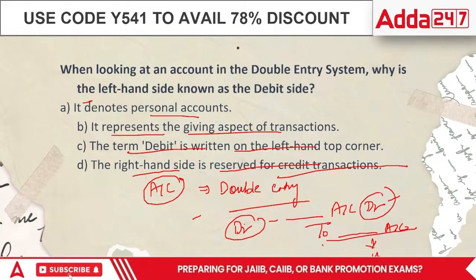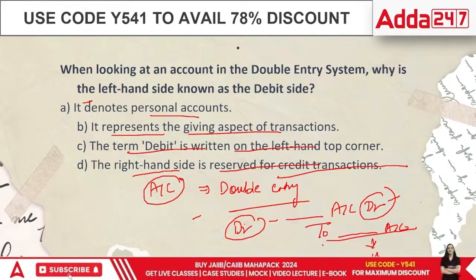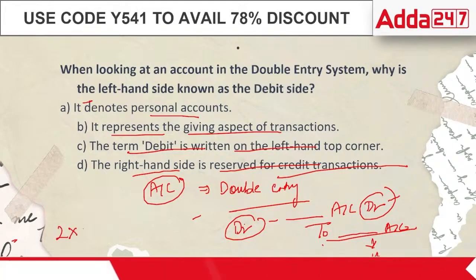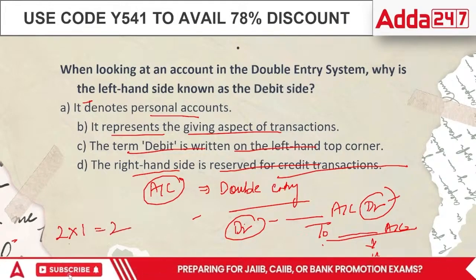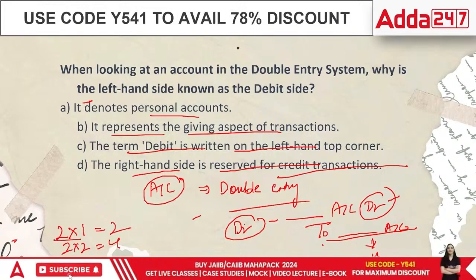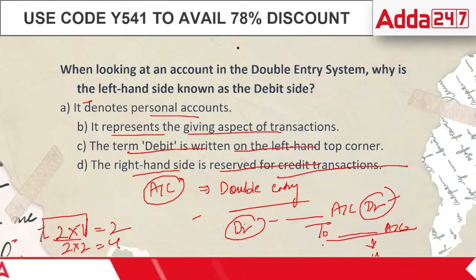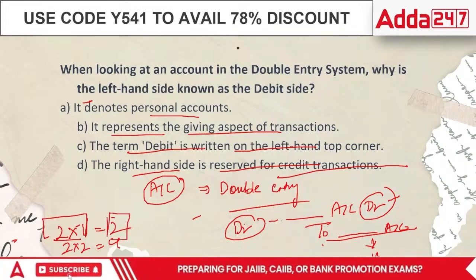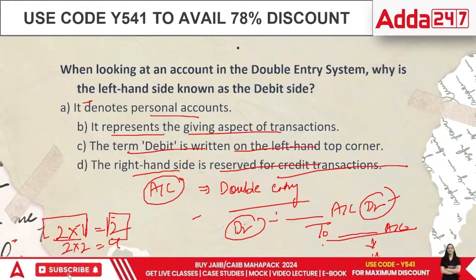This is not something where I can ask you why, but yes, I can tell you that this is as per the format. For example, when we were kids, do you remember writing the tables? It was 2 into 1s are 2, 2 into 2 are 4. So when we are defining this, how are we defining? This is one side, this is the other side. In the same case, accounting follows these kind of formats, and these formats are compulsory to use.